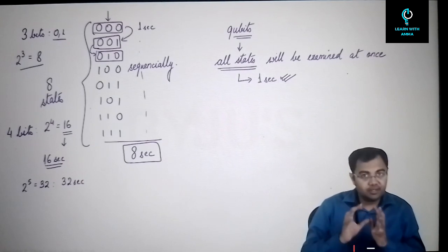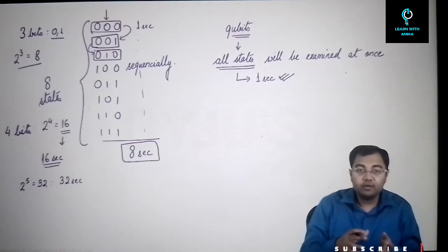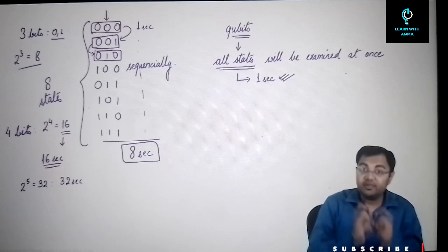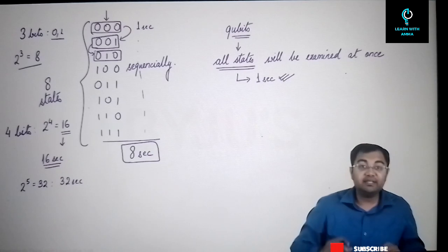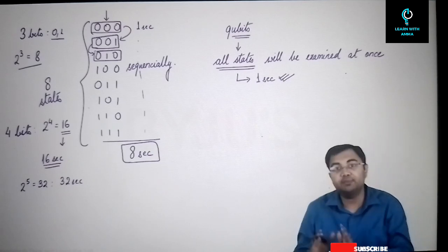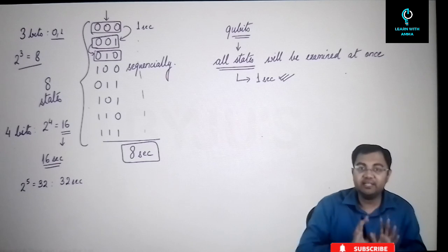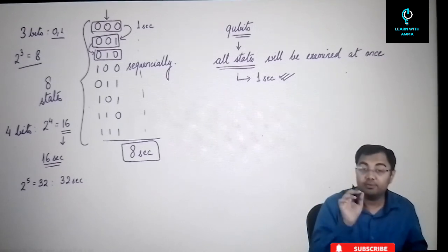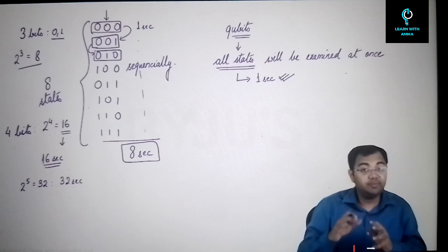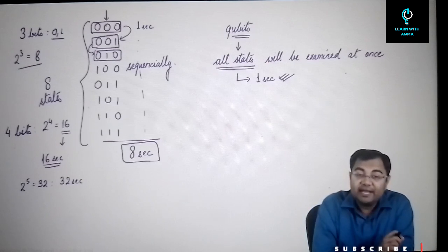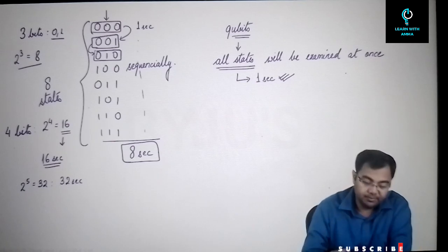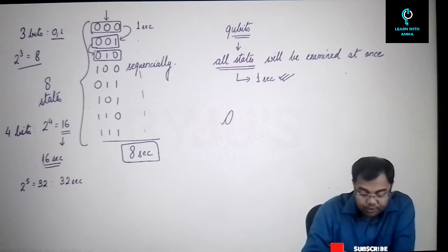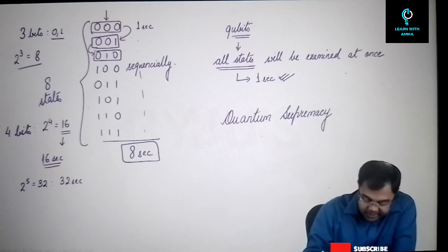It will be able to give you the computation within a second, what a normal general purpose computer or even a supercomputer may not have been able to do in its lifetime. Meaning that something that perhaps a normal supercomputer might not have done in maybe 10 years of time will be done by a quantum computer maybe just in a second or a few seconds. So that's the kind of speed that we are talking about. And this is a concept which is also called quantum supremacy, or another term, quantum advantage.